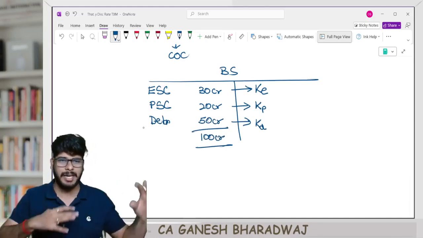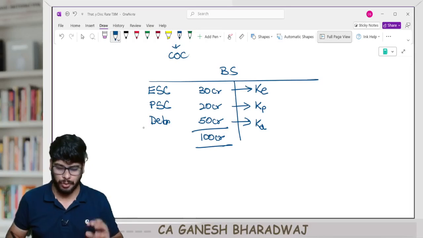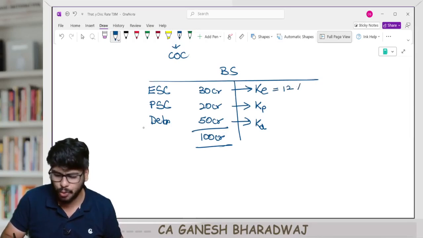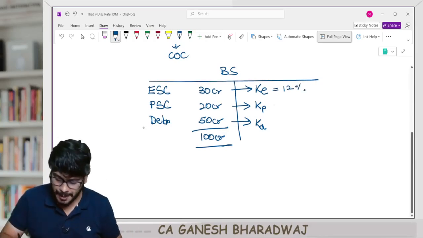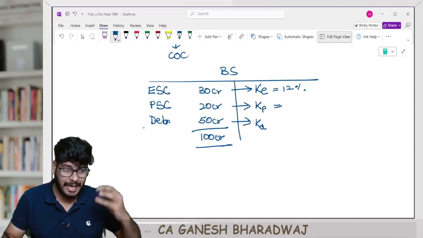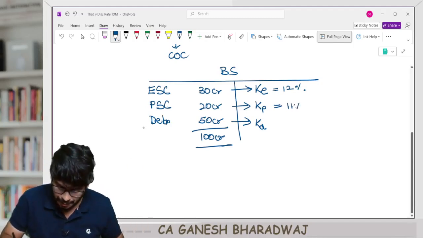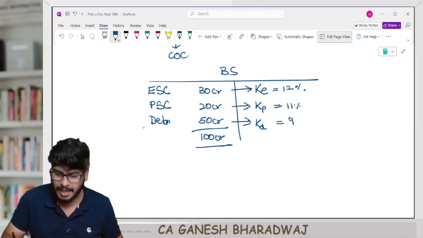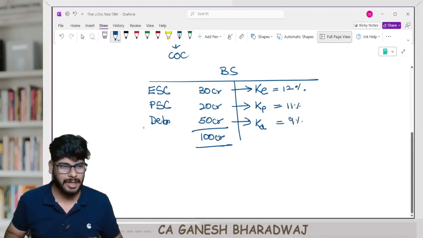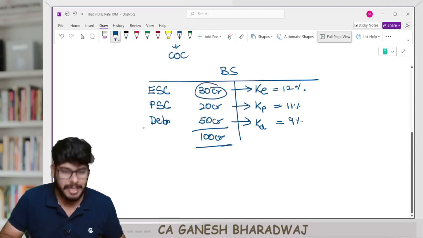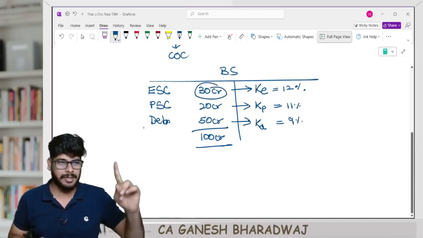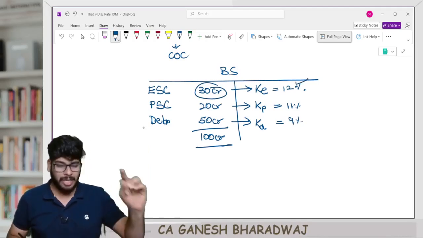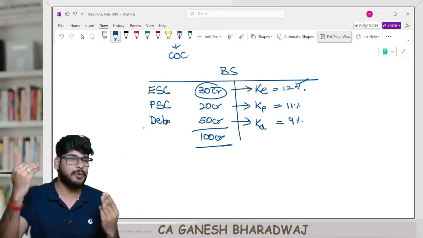And let us say you did the IRR computation for equity share capital, and you have arrived that the cost of equity is, let us say, for example, 12%. How to compute, we will see later. The cost of preference share capital, that is the IRR for the preference, is going to be 11%. And the IRR for debentures is going to be, let us say, 9%. So to put it short, every rupee raised in this 30 crore had a cost of effectively 12%. Correct? The cost of raising this 30 crore was 12%.